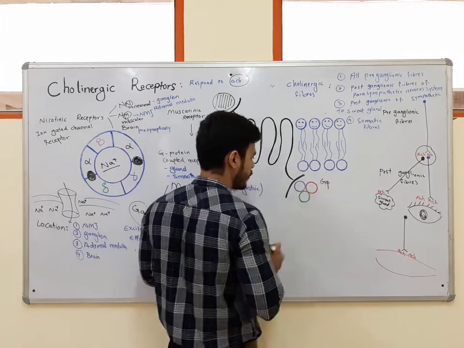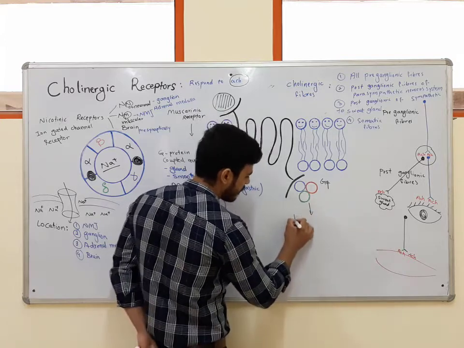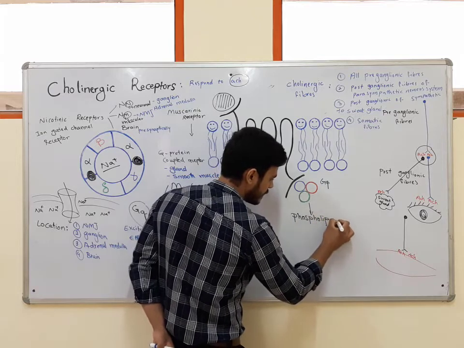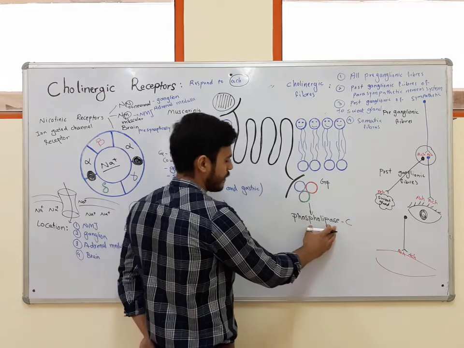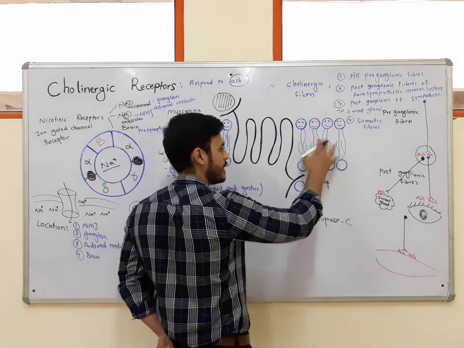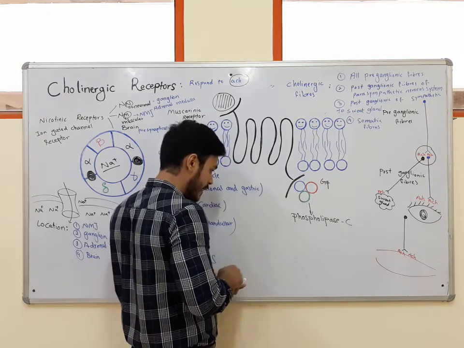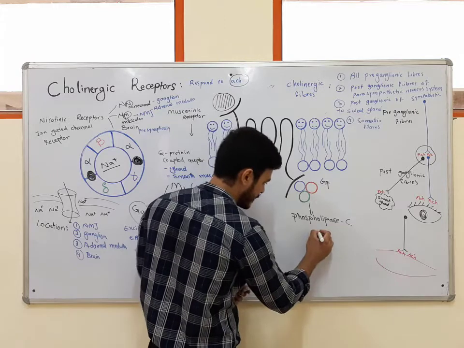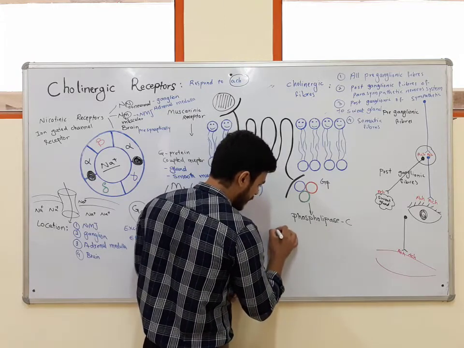This Gq protein can activate the enzyme phospholipase C. Then this phospholipase C breaks down the phospholipid in the cell membrane.